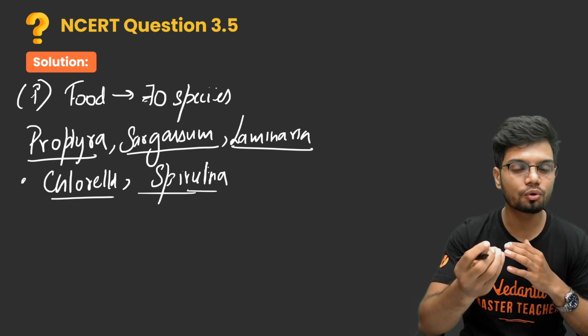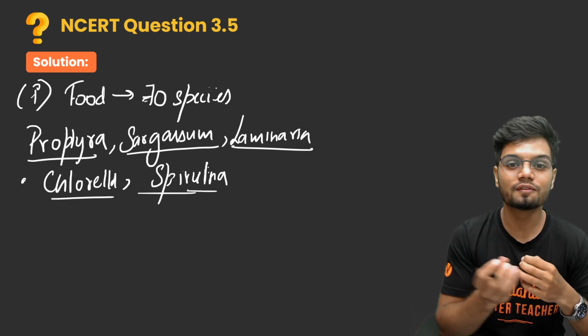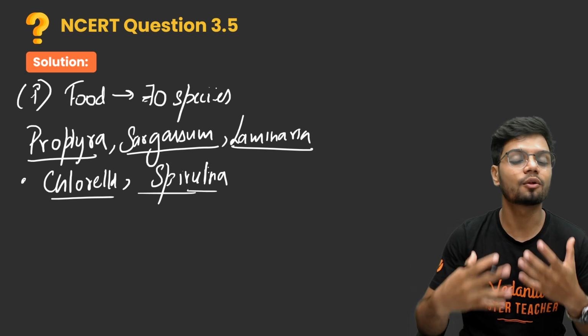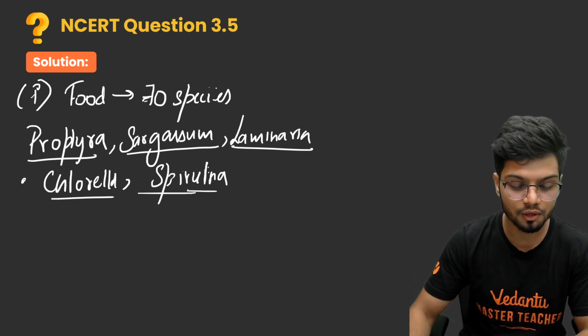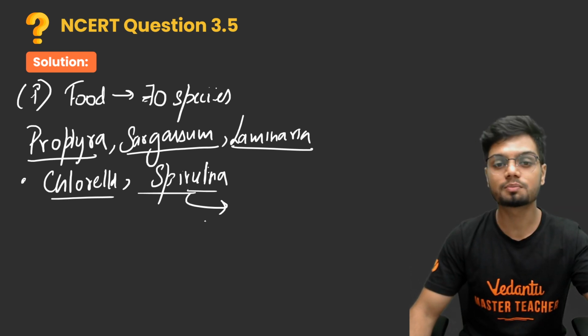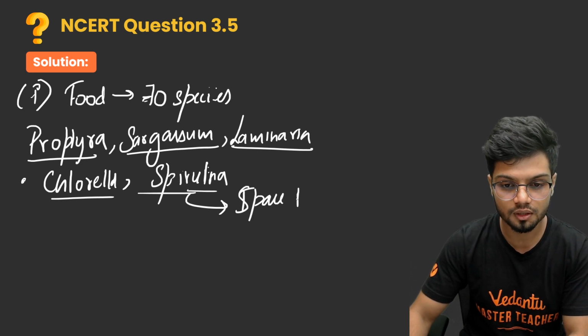In fact, if you go to the store, you can also find spirulina powder, which you can mix with milk or water for detoxification. They are also used in space. Spirulina is easy to take to space, so it is also known as space food.